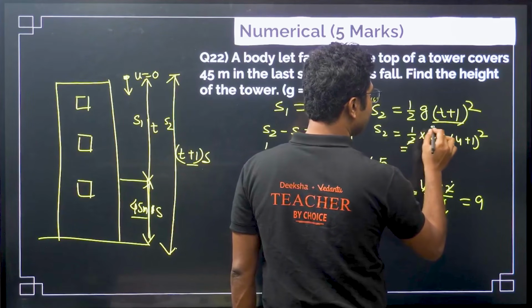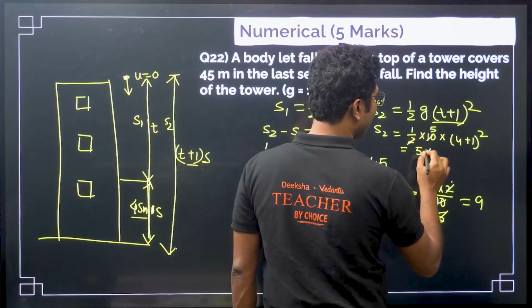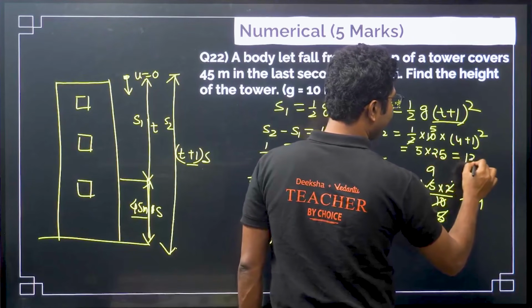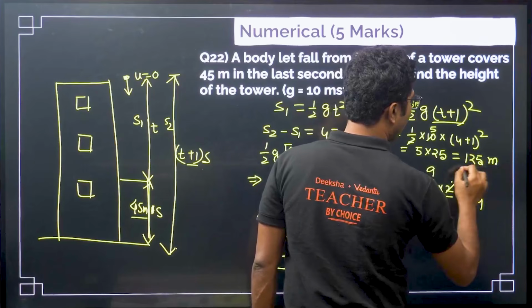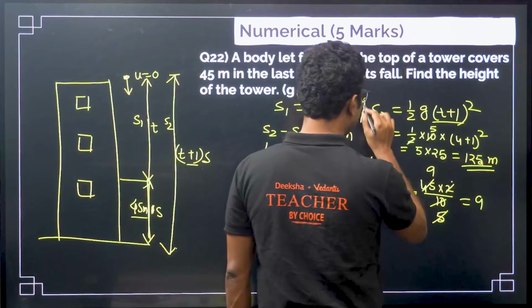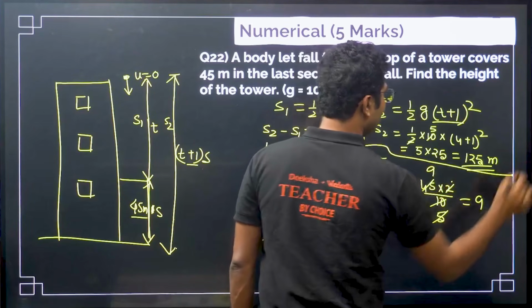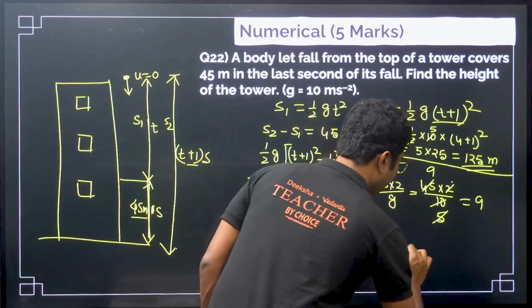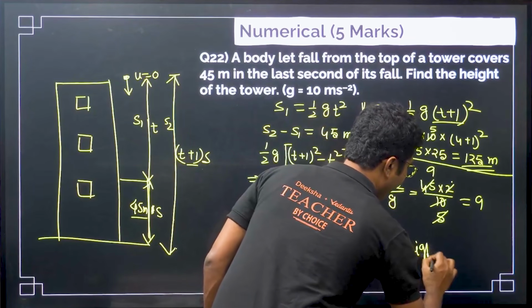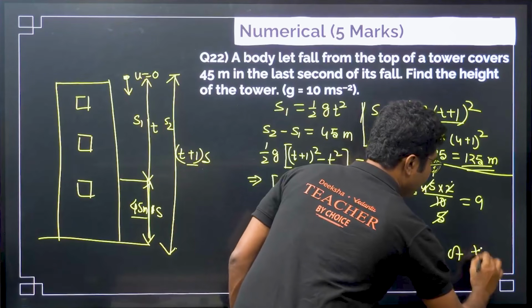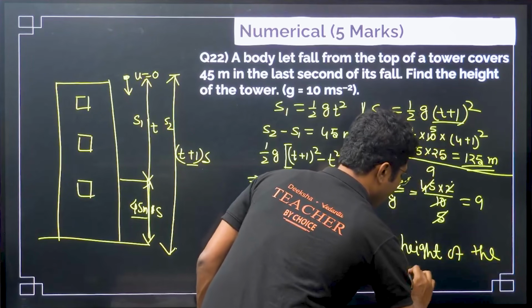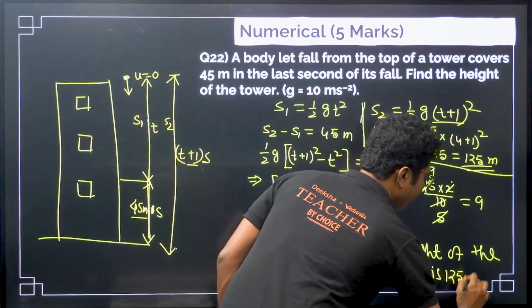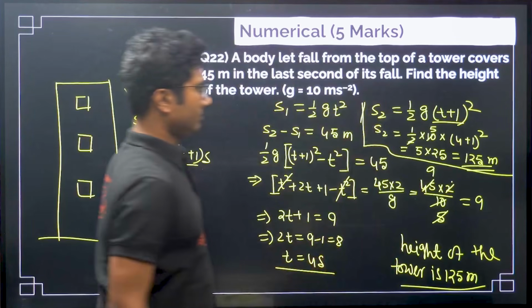So 5 into 25, that is 125. So 125 meter is the height of the tower. Okay, so this is the answer. Height of the tower is 125 meter. Right?